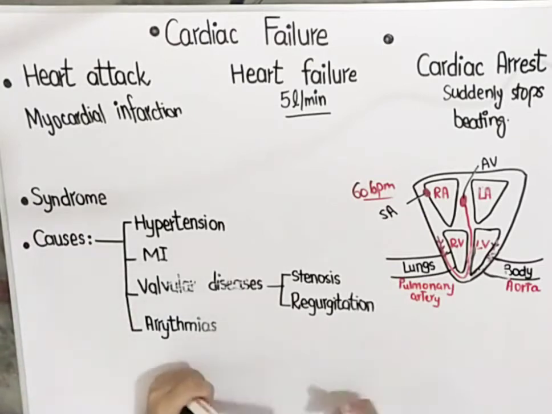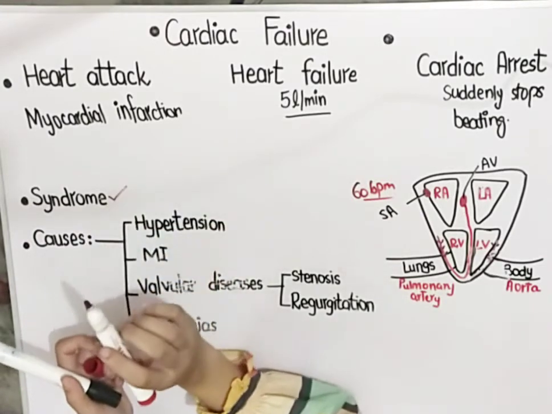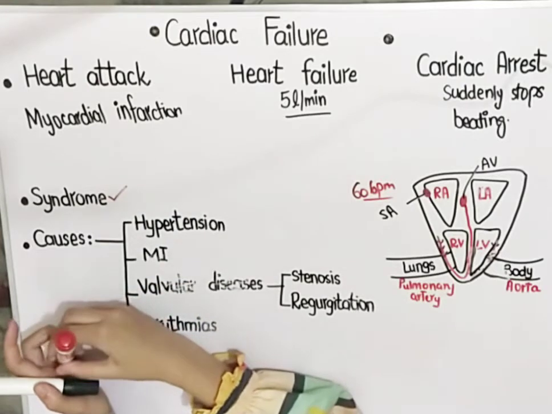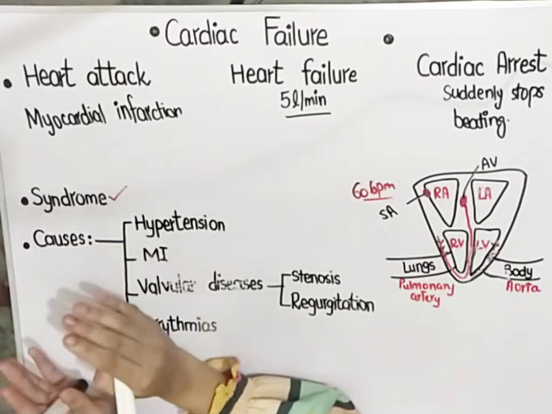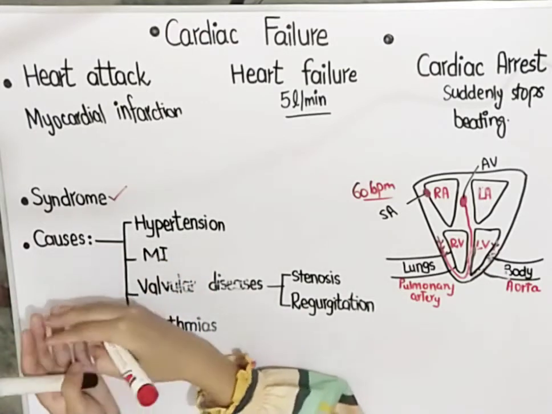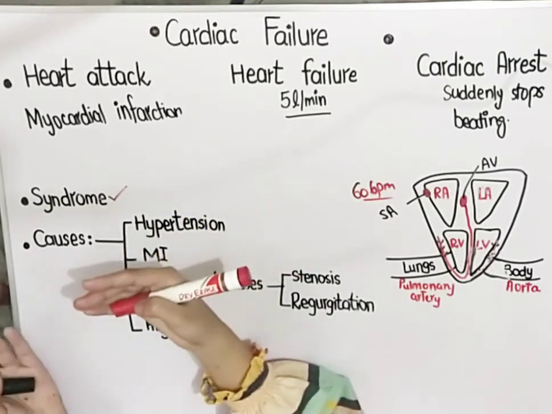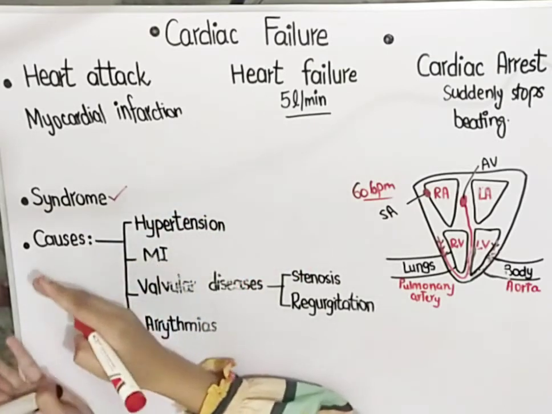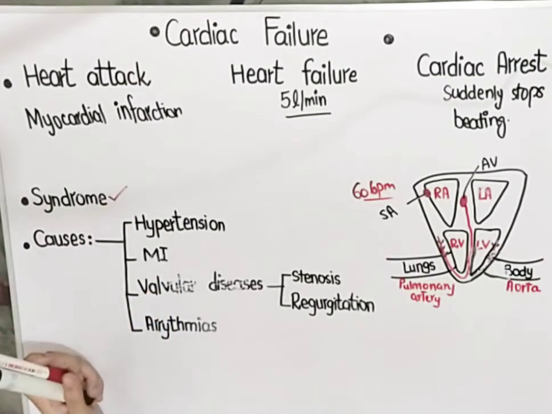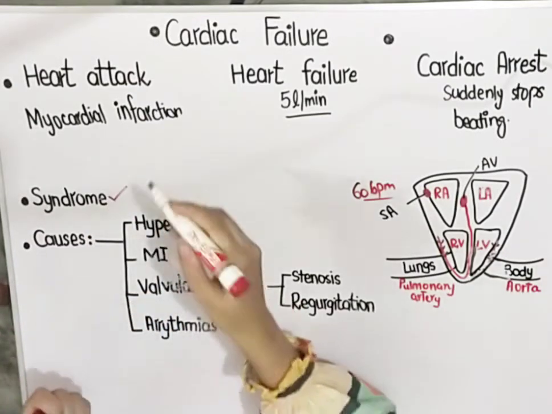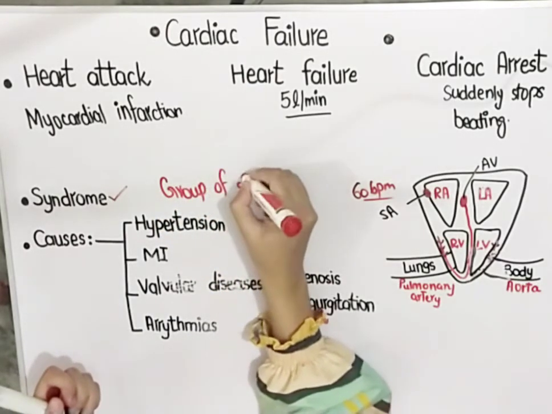Now, one point you have to remember here is that cardiac failure is a syndrome, it is not a disease. What is the difference between a disease and a syndrome? Disease means any pathology in your body which is often caused by a pathogen. For example, malaria is a disease that is caused by Plasmodium. We know the cause of the disease and we know the signs and symptoms of the disease. But in case of a syndrome, always remember, a syndrome simply means a group of signs and symptoms.